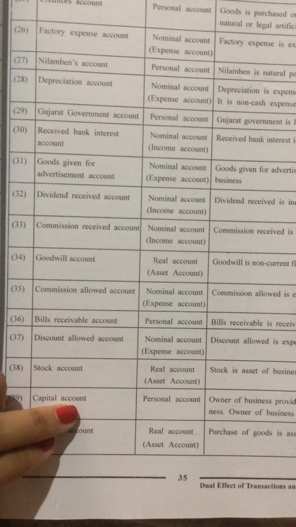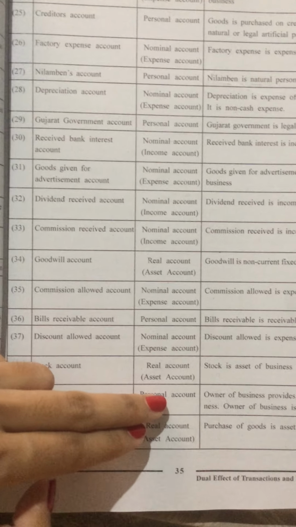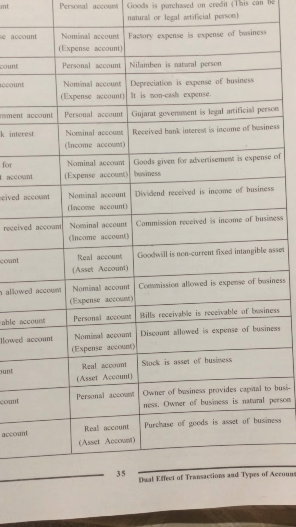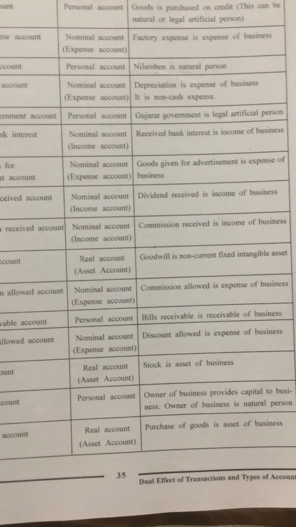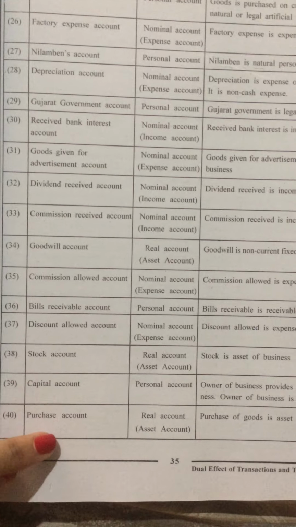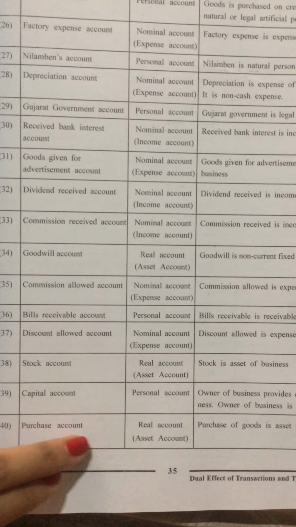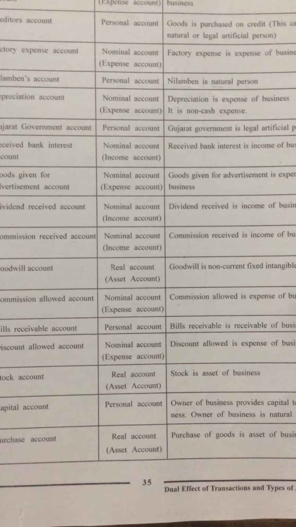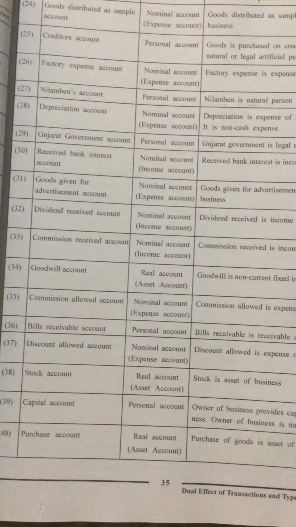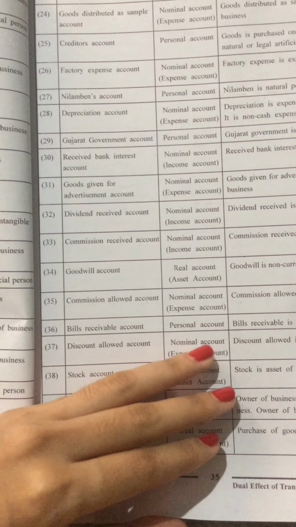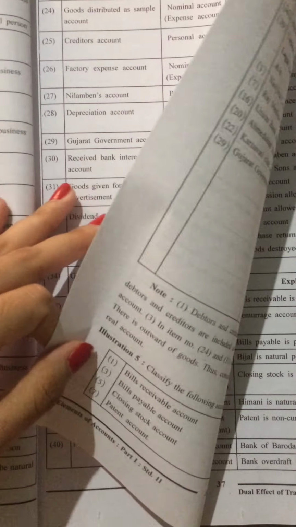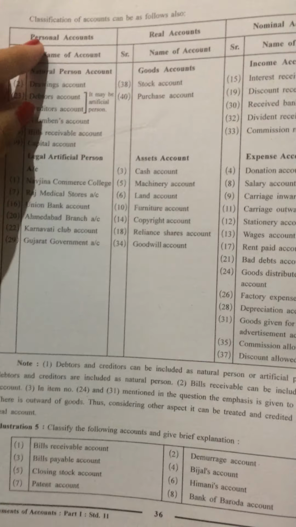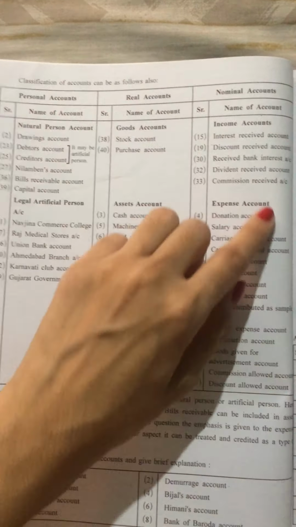Next is capital account. Capital account is a personal account because the owner of business provides capital to business, and the owner of business is a natural person. And the last one is purchase account, that would be under the real account, or we can say that asset account, because purchase of goods is an asset of the business. So these were the following accounts and their classification of the types of accounts, with their explanation. So this is the classification of accounts in a tabular form.